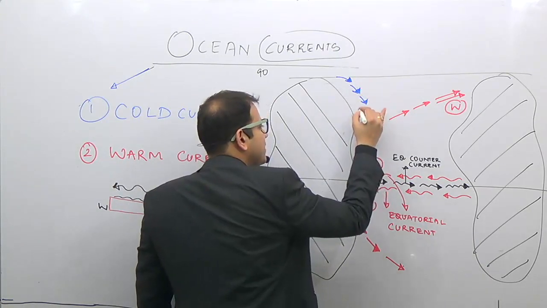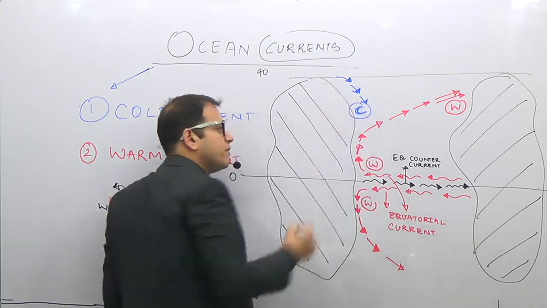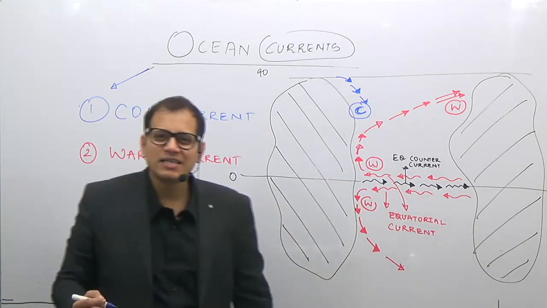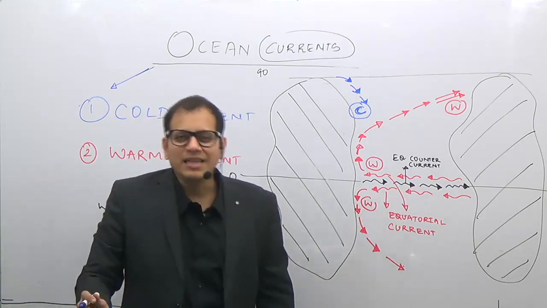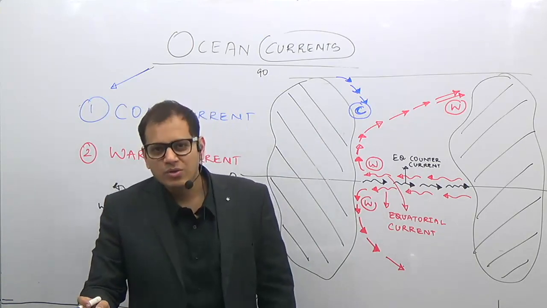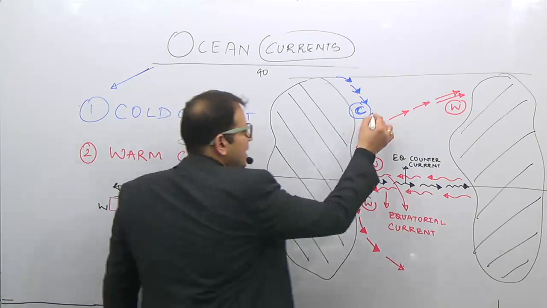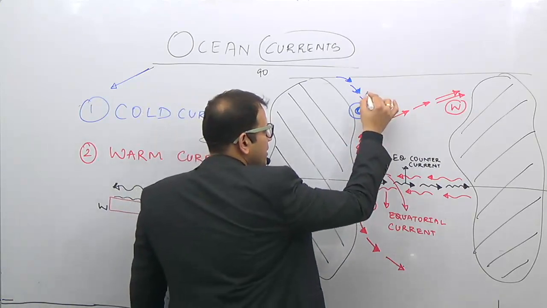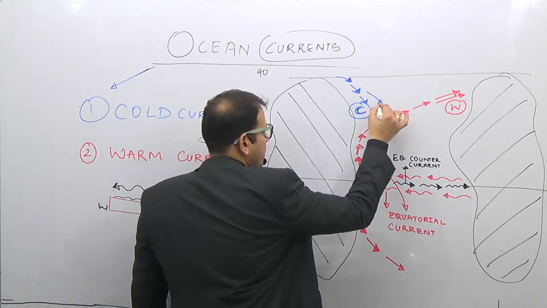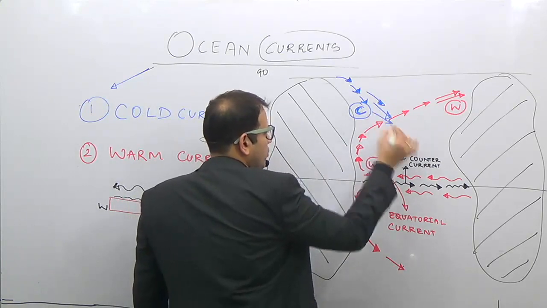So this is a region of a cold current. In the Atlantic Ocean, this current is known as the Labrador current. In the Pacific Ocean, it is known as the Oyashio current system. So these are the regions of a cold current. In this region, there will be a mixing up of the cold and the warm ocean currents.